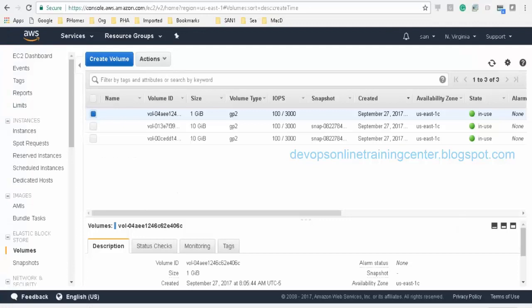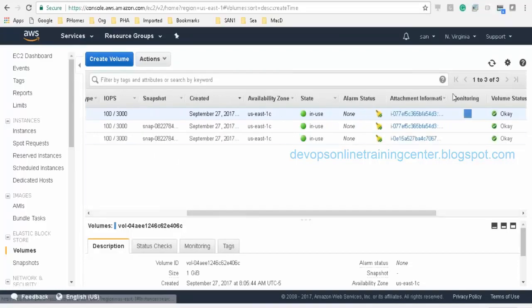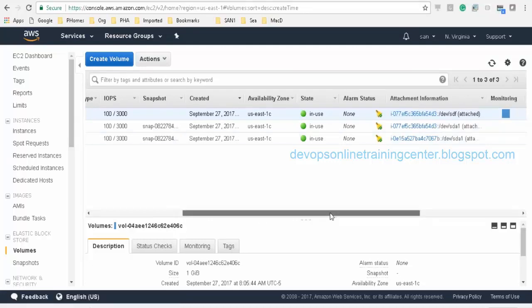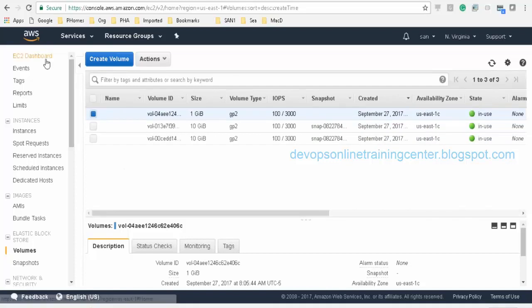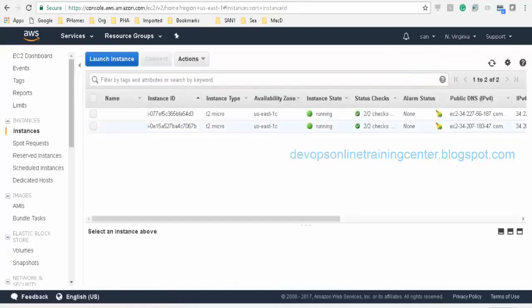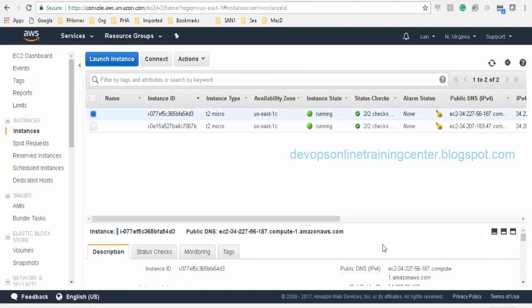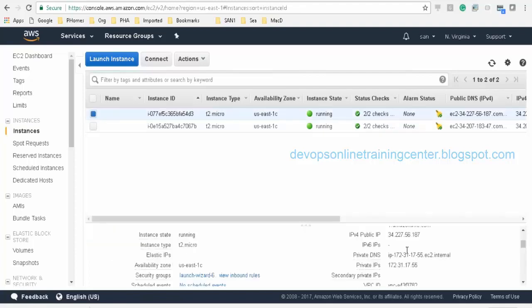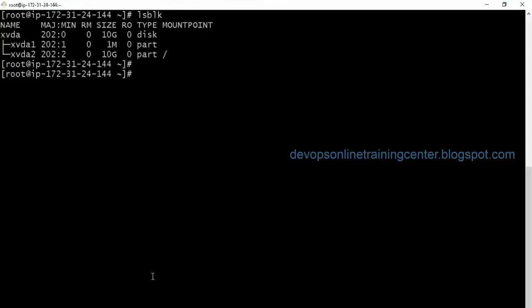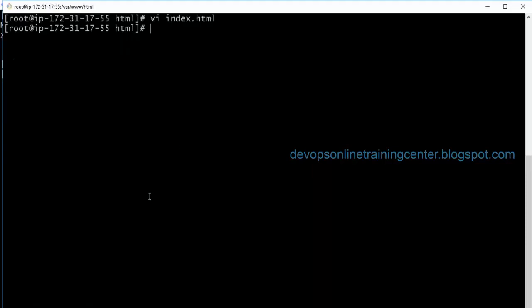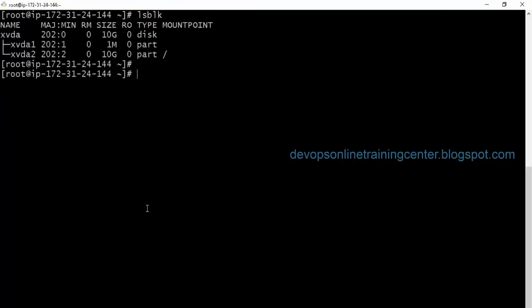Okay, it is attached. Now I have the instance ready. So what is the instance where we attached? We have attached to this instance. What is that? D3. Okay. So now let me go to instances, and this is the instance which is attached. And what is the IP? 187. So let me go to this instance. Okay, not this one. I'll just exit. Okay, so I have this instance.